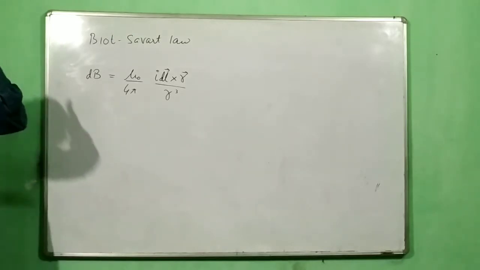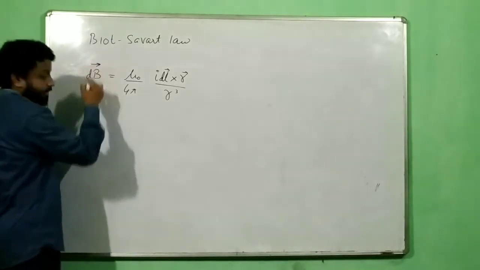This is the vector form of the Biot-Savart law.